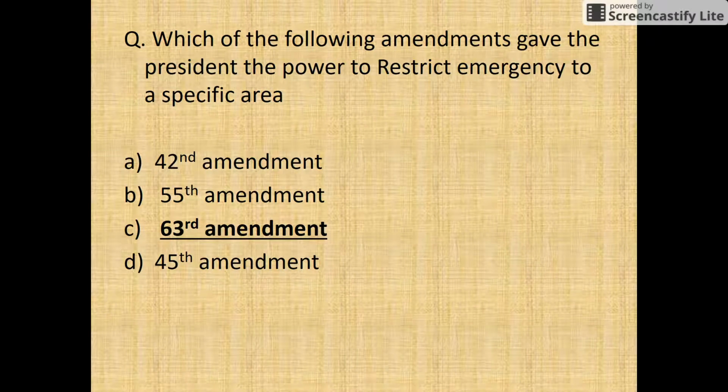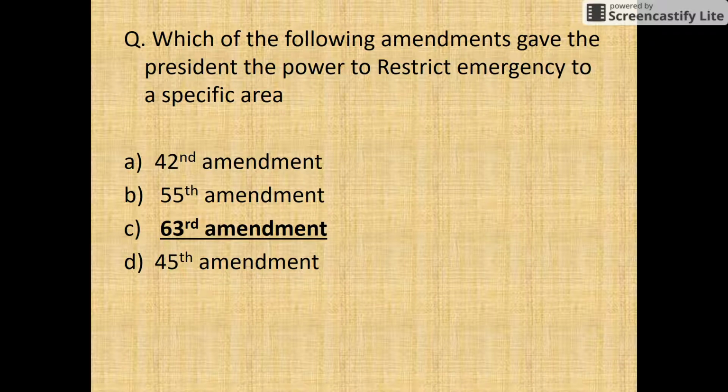If we talk about option B, the 55th amendment, that was related to the formation of Arunachal Pradesh, where some special power was given to the Governor. I have already dealt with these amendments in the last couple of lessons. One was related to a description of India, changed from sovereign India secularism to sovereign India integrity. So for this question, the answer will be the 63rd amendment.